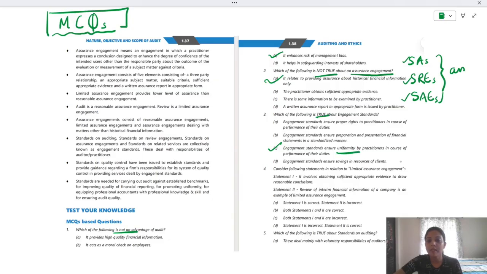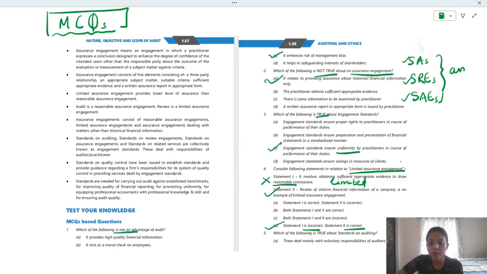Now, consider the following statements in relation to limited assurance engagement. Limited assurance engagement means limited conclusion, limited procedure. Remember? What is statement 1? It involves obtaining sufficient appropriate evidence to draw a reasonable conclusion. Can a reasonable conclusion be obtained? No, only a limited conclusion, right? So this is actually wrong. Then what's the second statement? Review of internal financial information of a company is an example of limited assurance. Yes, one of the SREs is this, right? So 2 is correct, 1 is incorrect. So this is the right option.